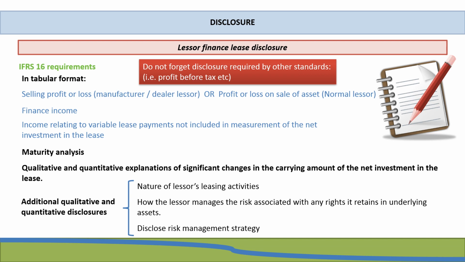So do not forget about your other disclosure. And also remember, you still have accounting policies as well as your tax notes. But also look out for in the question whether or not you are told to ignore certain notes.